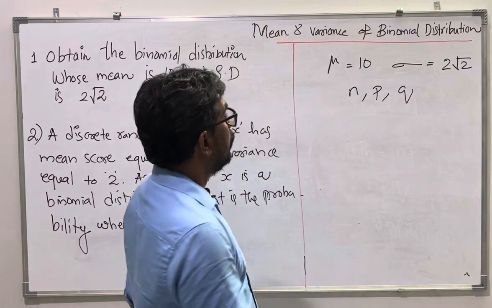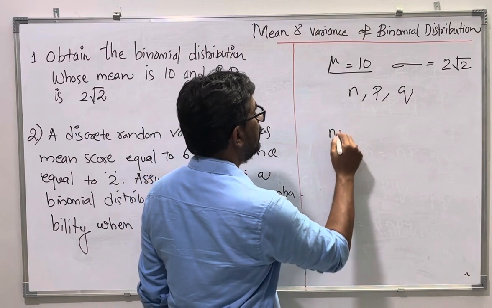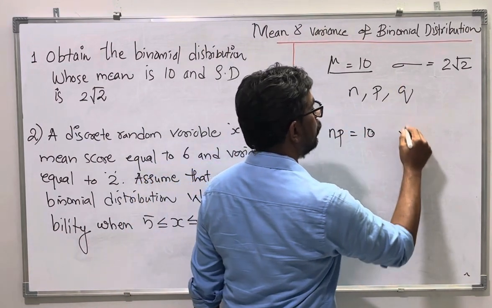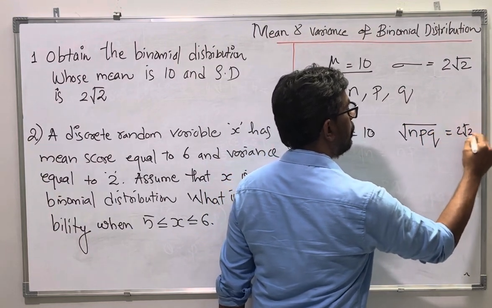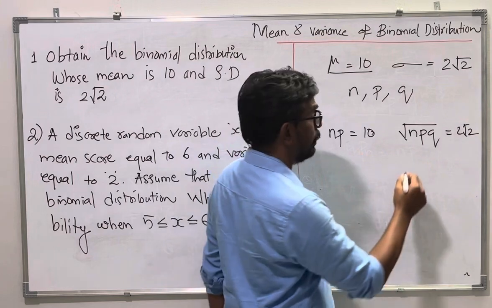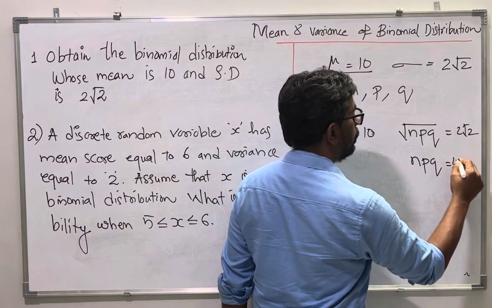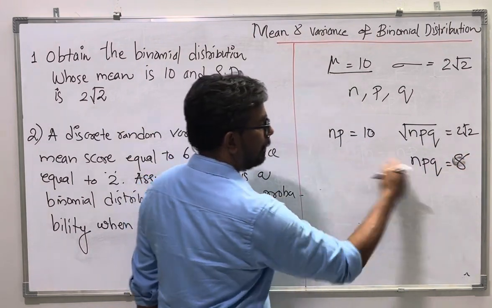Okay, now how do we do it? We know this formula. For binomial distribution, mu is np. So np is 10. Sigma means standard deviation, root of npq is equal to 2 root 2. From here if you square, you will get npq is equal to what? 4 into 2, that is 8. It's 8. Now I will divide these two equations.